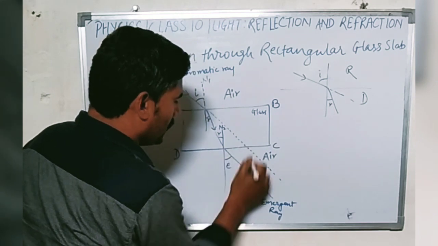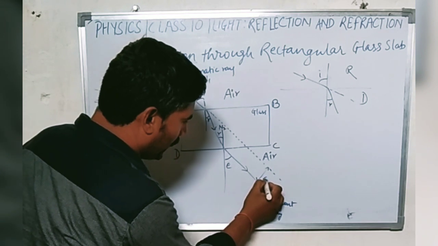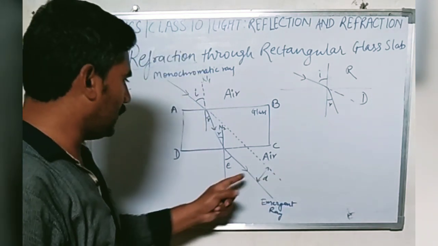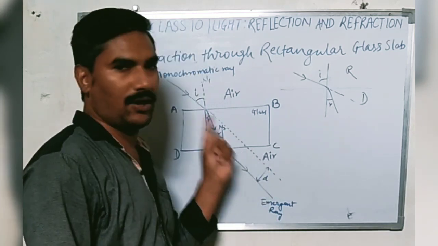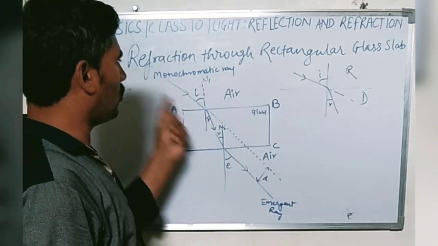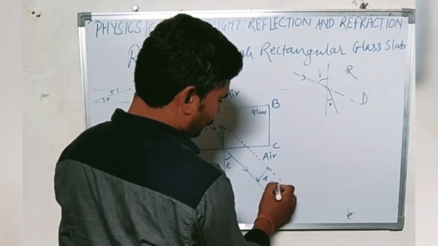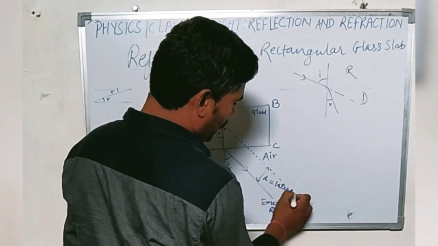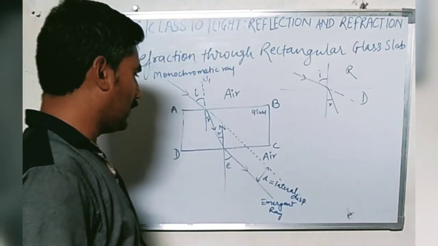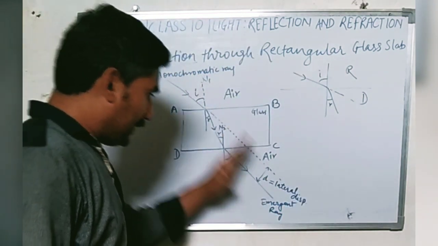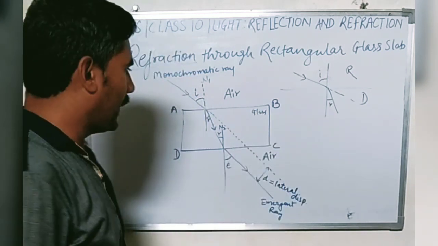The perpendicular distance between the emergent ray and the original path of the incident ray, that is a monochromatic ray, is known as lateral displacement. Lateral displacement is perpendicular displacement.